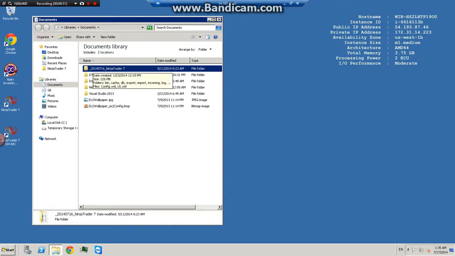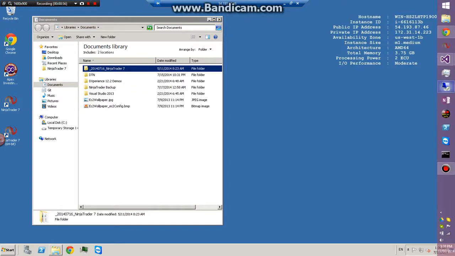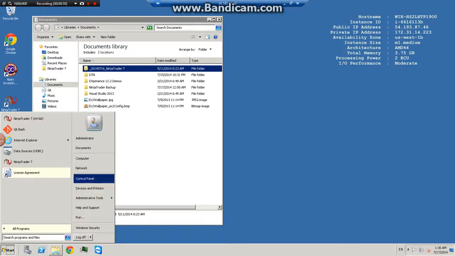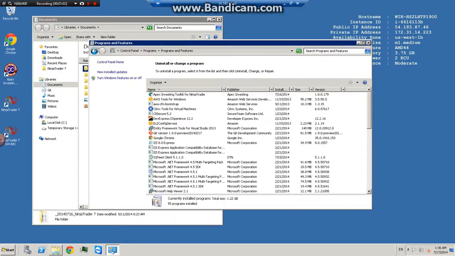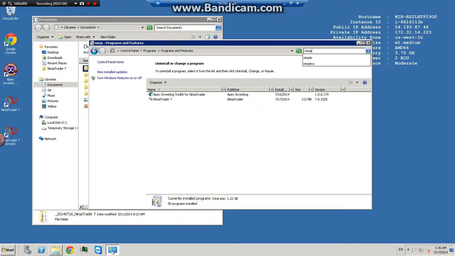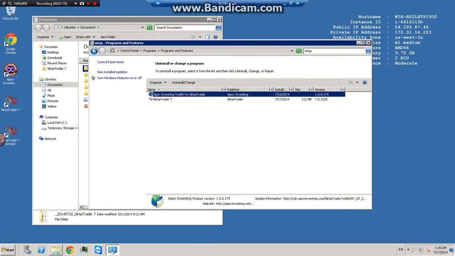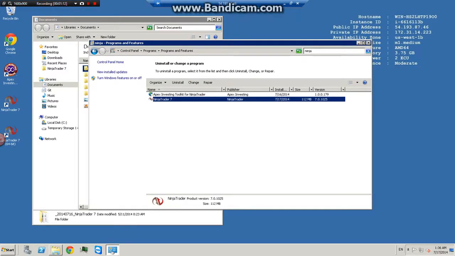The next step is to uninstall NinjaTrader. To uninstall NinjaTrader, go to your control panel, click uninstall a program, and then up here in the search box at the top right, just type in Ninja. You will see our toolkit installer, which you can leave alone. Click NinjaTrader itself and press uninstall.